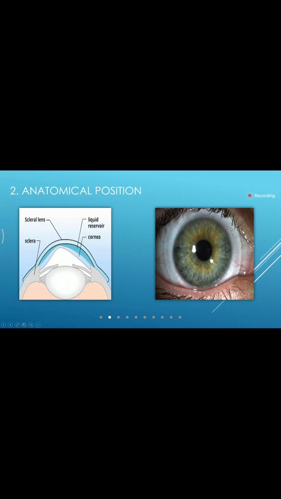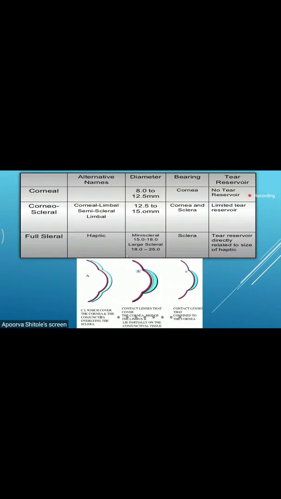Now over here, the entire contact lens is touching the corneal surface. So this is nothing but the corneal contact lenses. These are smaller in diameter, 8 to 12.5 mm. These are a little bit bigger, 12.5 to 15.0 mm. And these are bigger. They can range from mini scleral, the one which we had seen over here was a mini scleral lens, to large scleral, 18 to 25 mm.